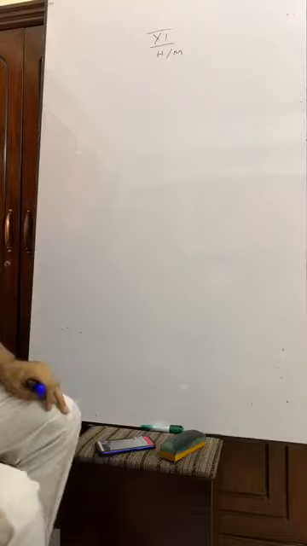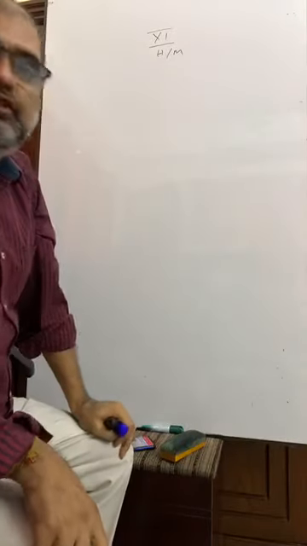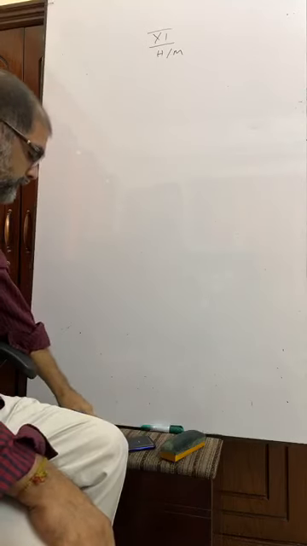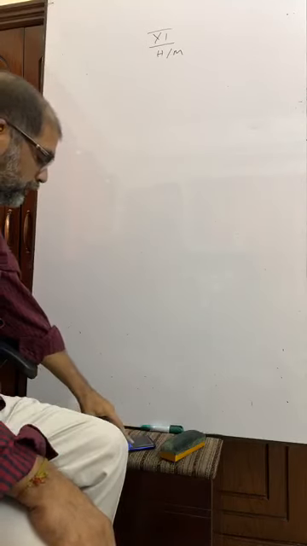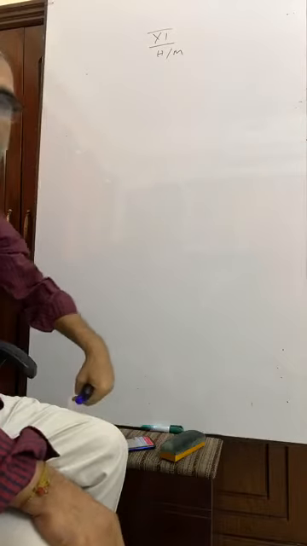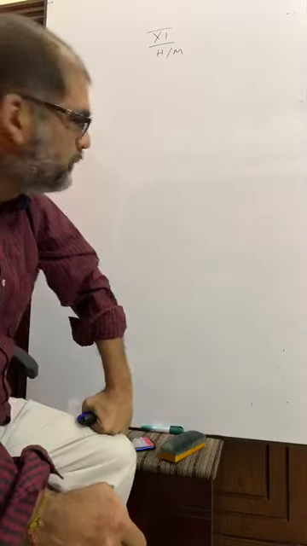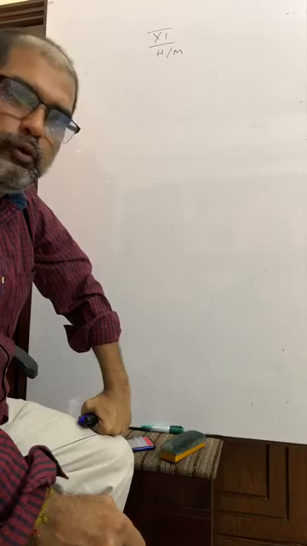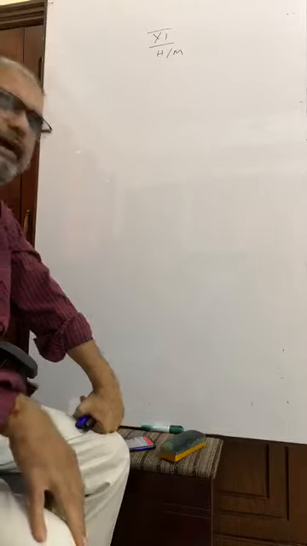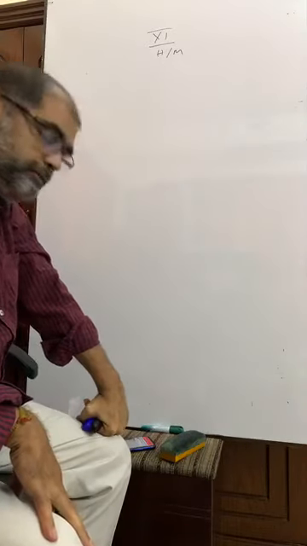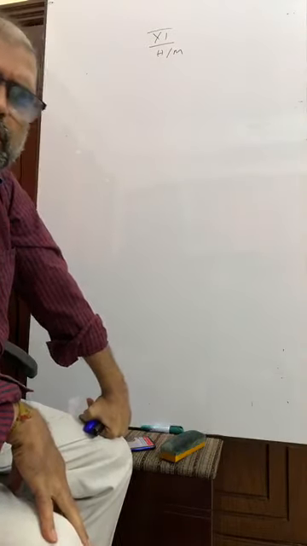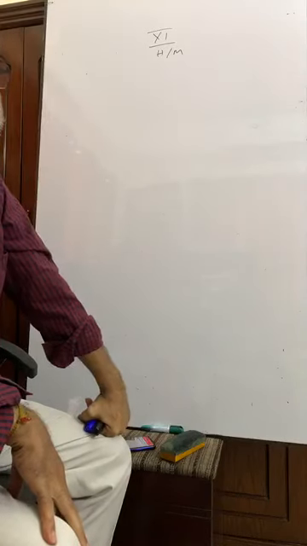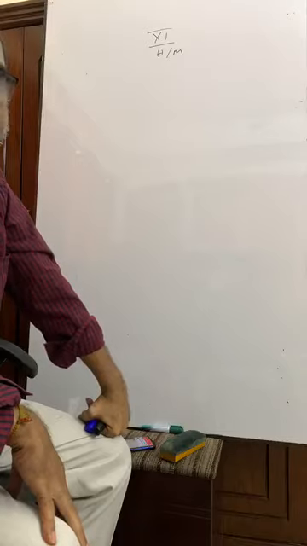Suppose it is your birthday today, and your father has given you 12 different chocolates. Okay? And you have 4 friends. You want to divide all those 12 chocolates among your 4 friends equally. Division. Okay?